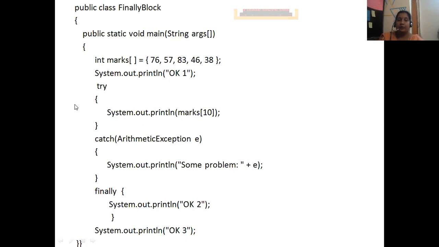But here your runtime error is not handled properly. OK 2 is coming in the output because the finally block is always printed. That's why OK 2 comes, and before your error I have OK 1. So what is your output? You will get OK 1, OK 2, and then the error message.